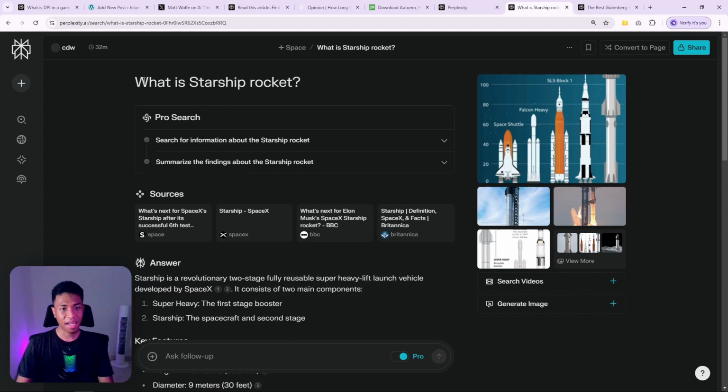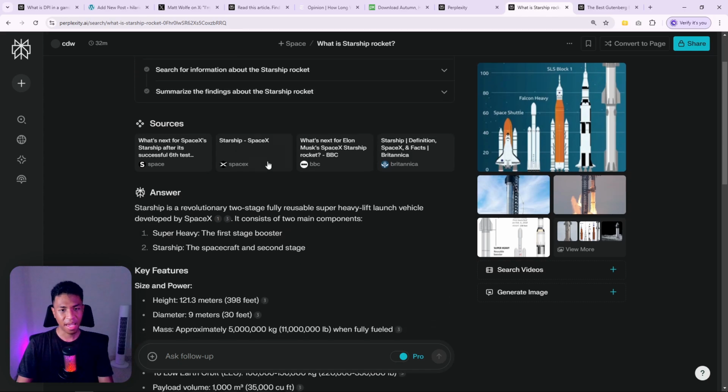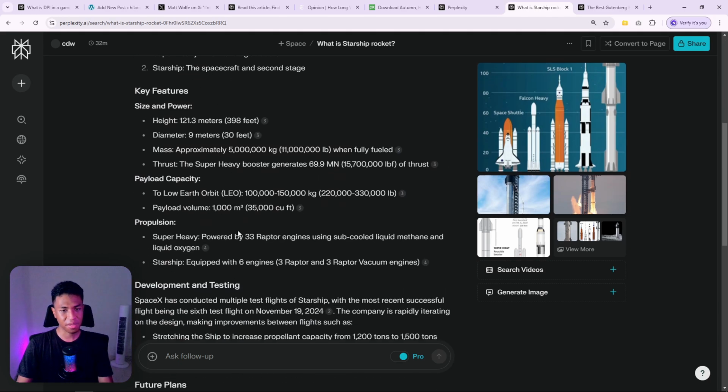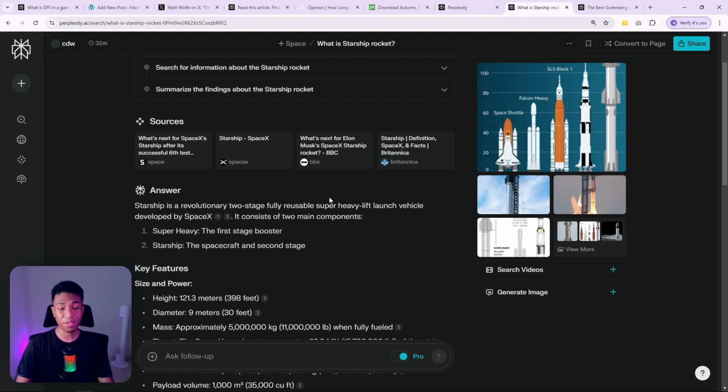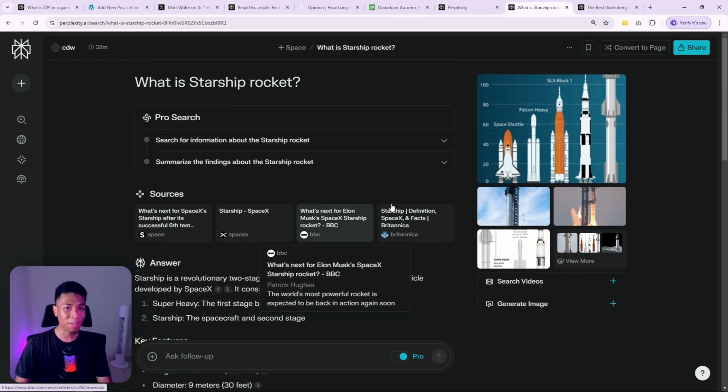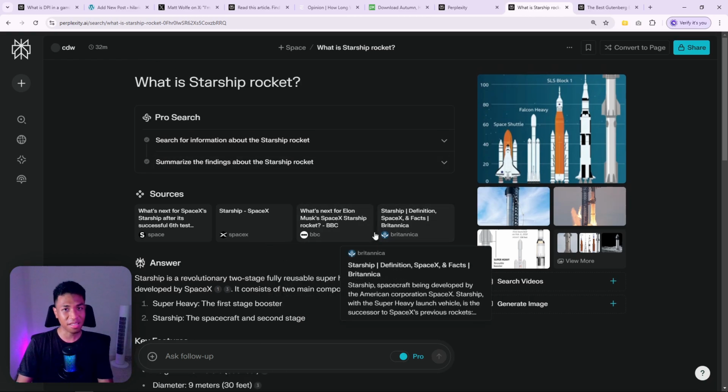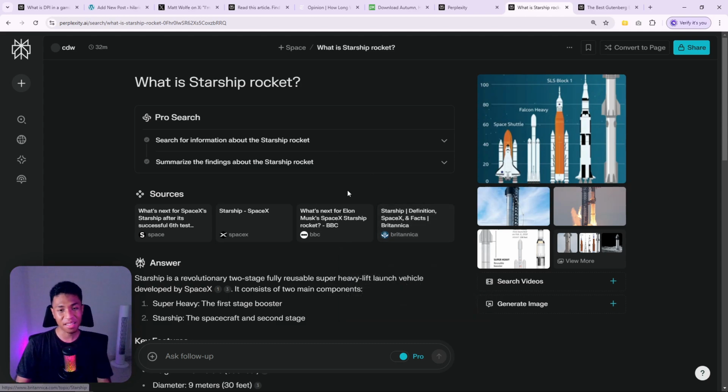As you can see here, I have this question: what is Starship Rocket in Perplexity? And then it is giving me this response, which is coming from 1, 2, 3, 4 sources, which is, I think, good enough. But we can force Perplexity to actually read more content. We can force it to maybe read 8, 10, or even 20 different articles. And therefore, the response is going to be more detailed, which is very helpful if you are conducting some research or you want to learn something more deeply using Perplexity.